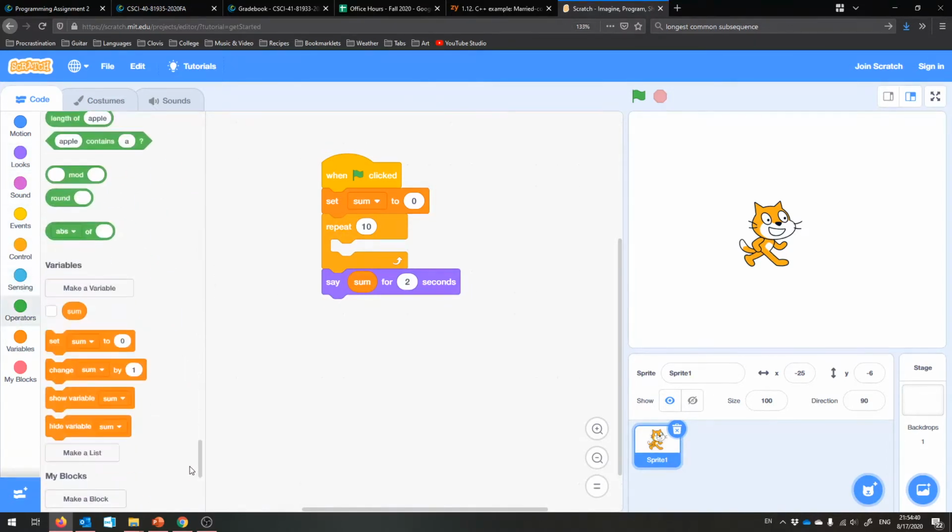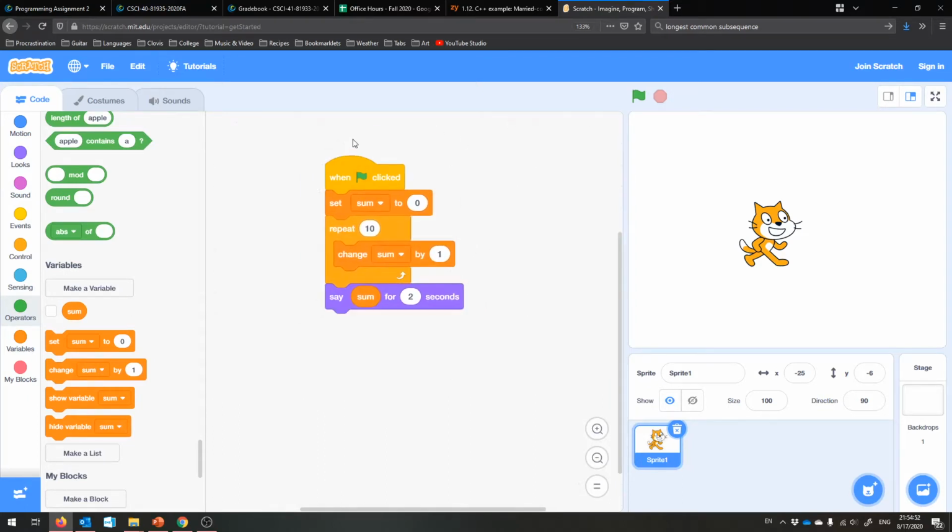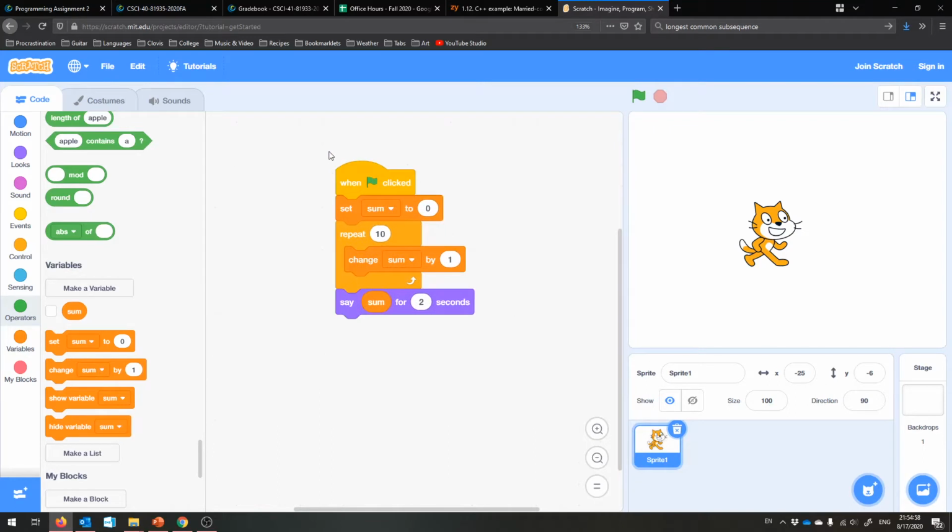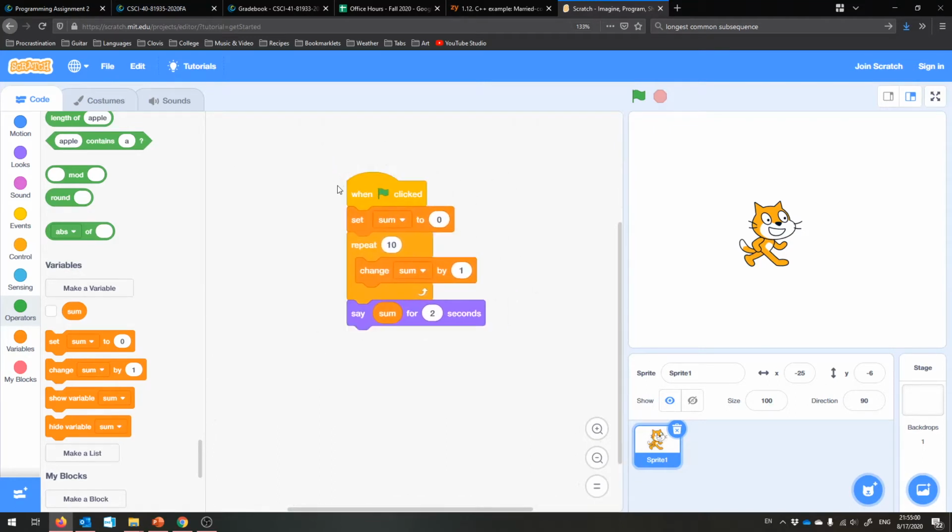We can do stuff to our variables. We can change it. That'll work. We can change it by 1. But now, what's this going to do? I encourage you to pause the program right here and figure out what's going to happen. This is perfect as an example of what I might ask you on a test. So what will this print out at the very end? What will sum be? What will it say to us in its little bubble?